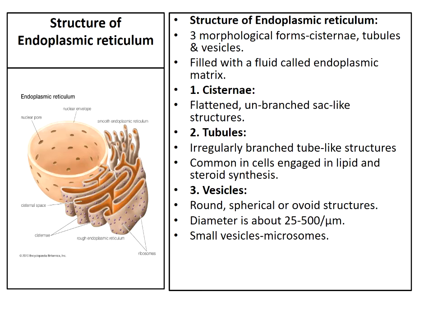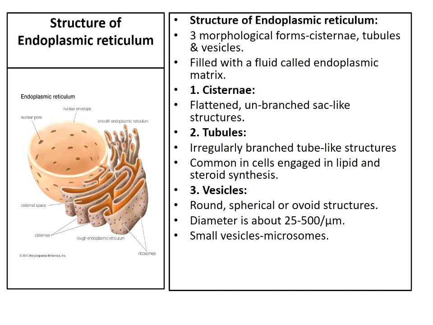Second one is the tubules. Tubules are irregularly branched tube-like structures which form a network along with other elements. They do not possess ribosomes on their surface, so there will be an absence of ribosomes. They are more common in cells engaged in lipid and steroid synthesis. So tubules help in lipid and also steroid synthesis.